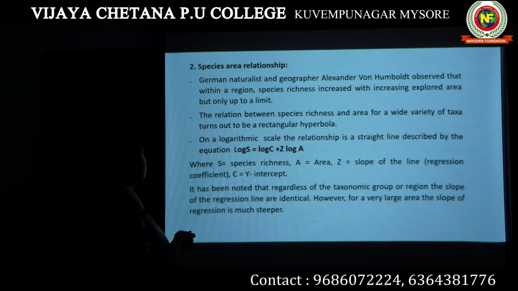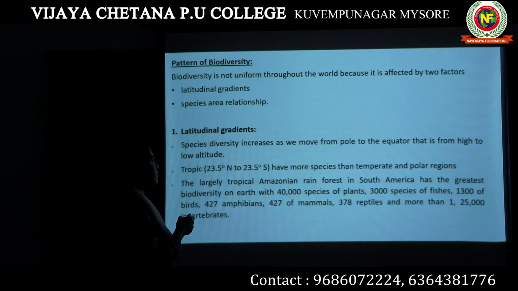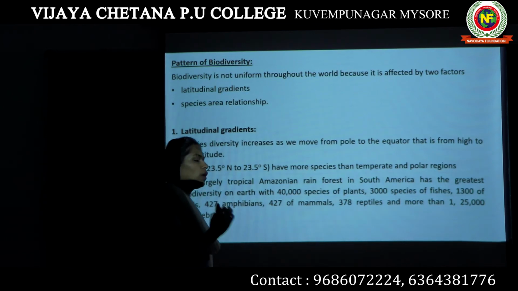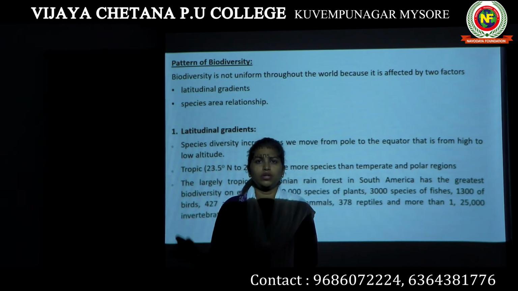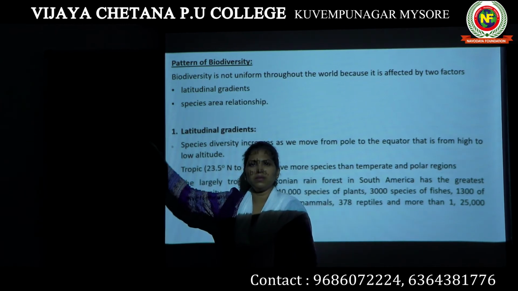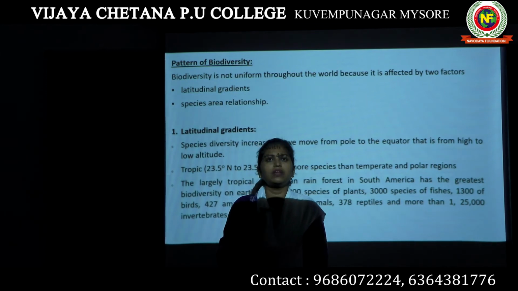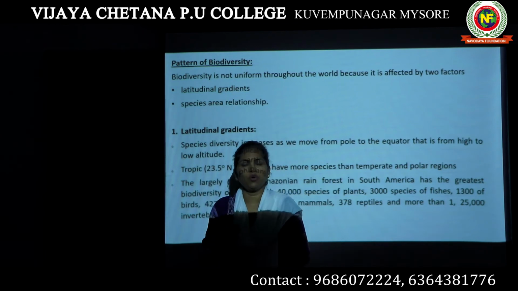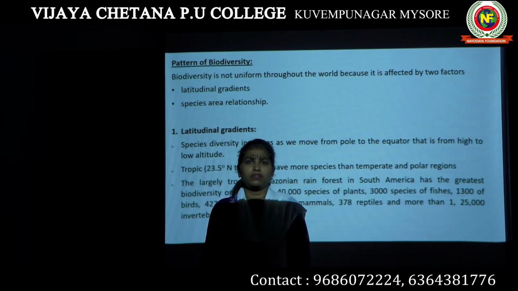Let's move on to the next topic, species area relationship. Okay, what was the topic we are studying? Pattern of biodiversity. Why biodiversity is not the same throughout the earth or throughout the globe, why it differs. Now we know the reason: it depends on the latitudinal gradient, that means in which part of the globe we are located. If we are located in a tropical region, we have more diversity. If we are in temperate, we have lesser, and when we go to polar, we have very little biodiversity.